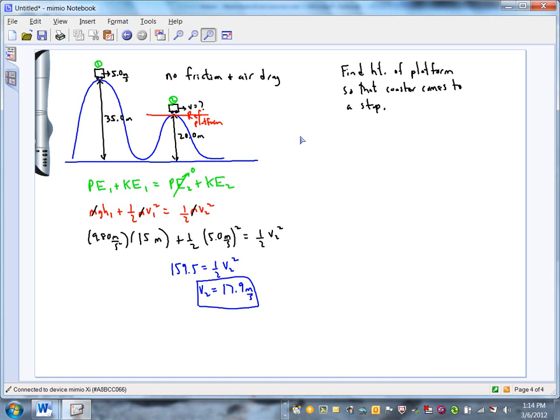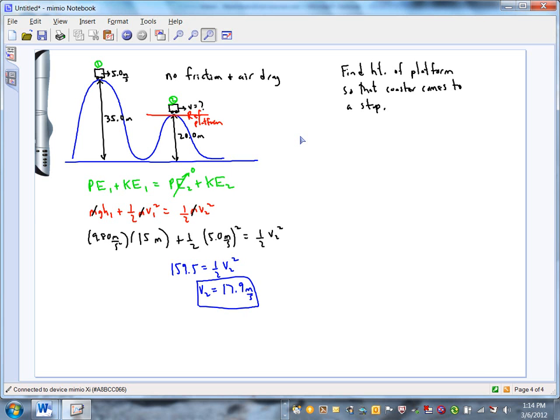Would it be possible to do that? In theory, couldn't you find a place where it would be so high in the air that it would get slower, slower, slower as it climbs that hill, and then it would stop right at the level of the platform? In theory, you could do that. What would happen if you just made the height of the platform exactly the same as the height of the first hill?